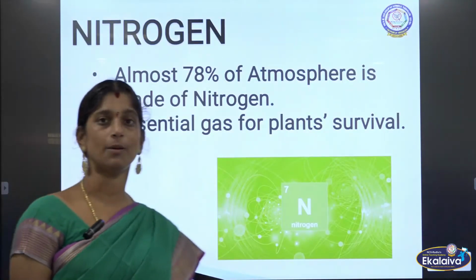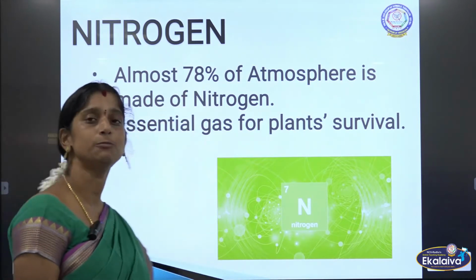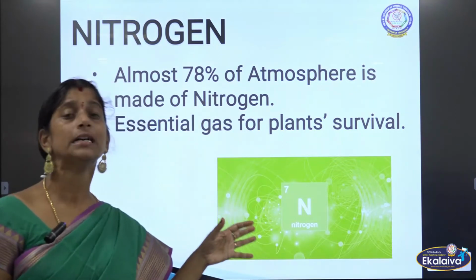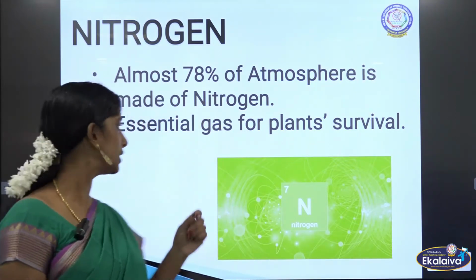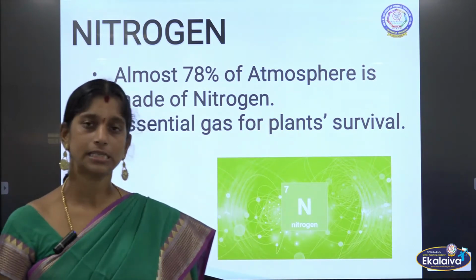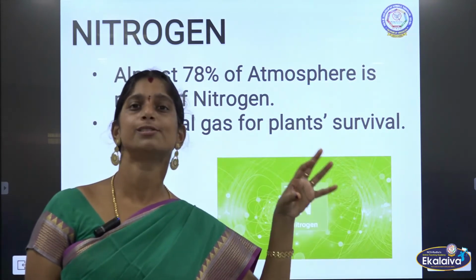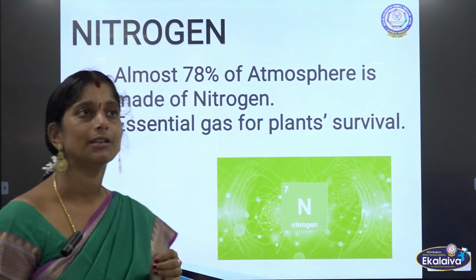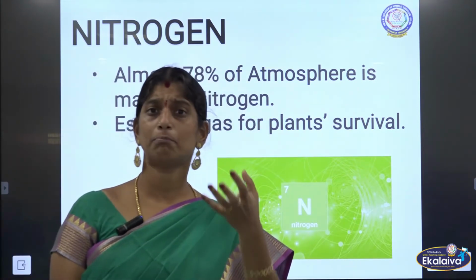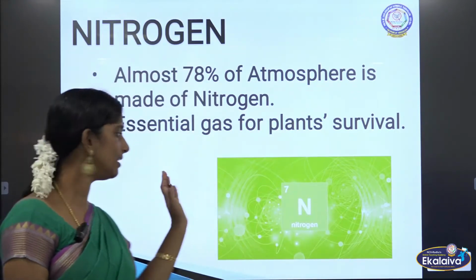So now we will see about nitrogen first. So it comprises almost 78% of atmosphere. So nitrogen occupies 78% of atmosphere. Then what about it? It is an essential gas for plants' survival. So nitrogen is very much essential for the plants or trees to survive on the earth. So how does these plants absorb this nitrogen? Can a plant directly absorb a nitrogen? No, it cannot absorb nitrogen directly.